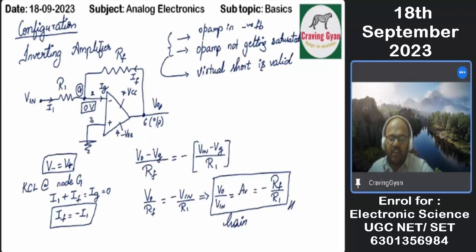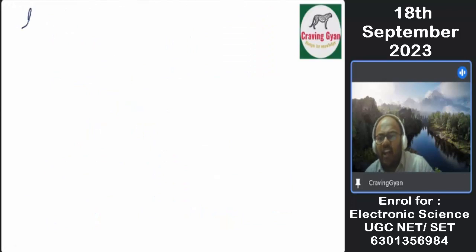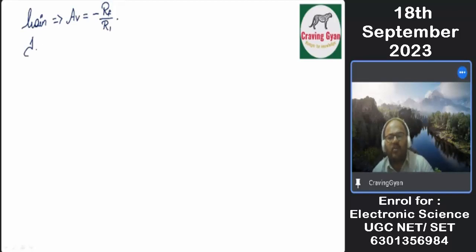Keep these things in your mind. Slowly we are going to do an analysis, such that it will benefit you. Now, the gain of an operational amplifier in the case of the inverting terminal equals minus Rf divided by R1. What is the input impedance in the case of an inverting amplifier? The input impedance is R1.